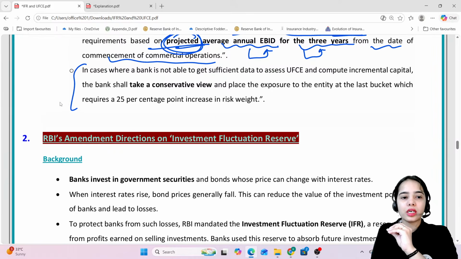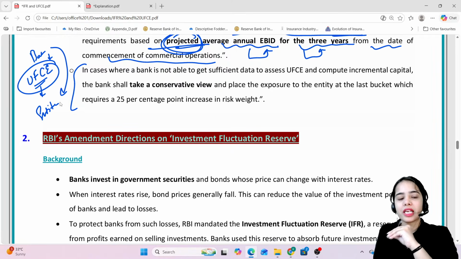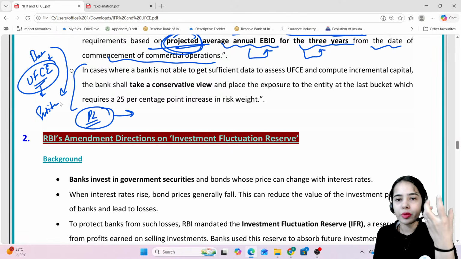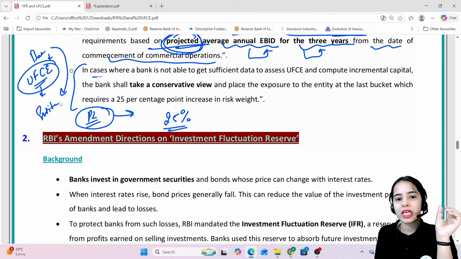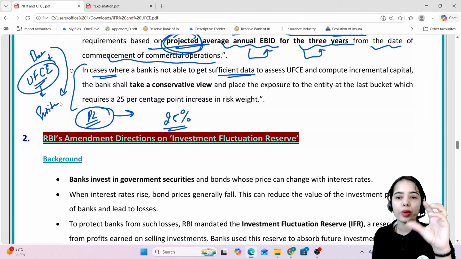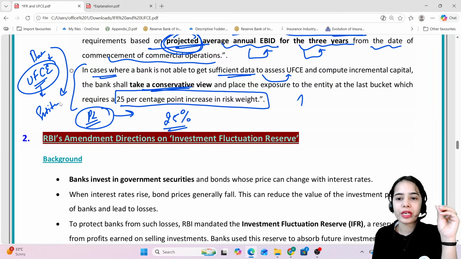Now, in a case where the bank has identified the unhedged foreign currency exposure of an entity to which the loan has been given, but it is very difficult for the bank to identify the potential loss, in this case, if the potential loss is not identified, the bank has to increase the risk weight by 25 percentage points. So in case the bank is not able to get sufficient data to assess the unhedged foreign currency exposure or the potential loss, the bank has to take the conservative view and increase the risk weight by 25 percentage points.